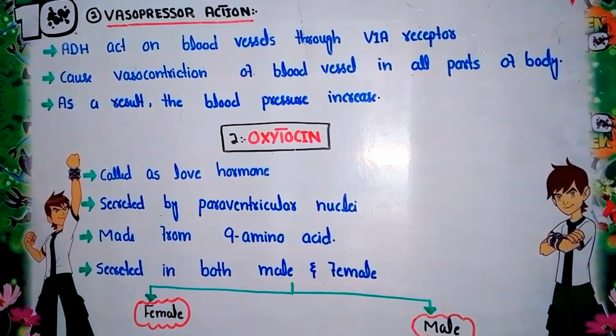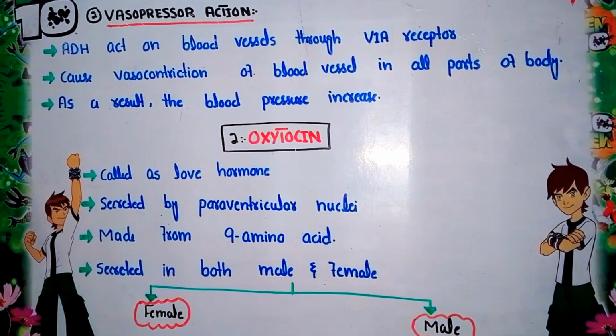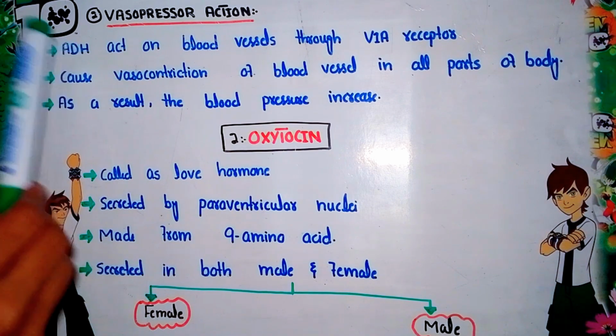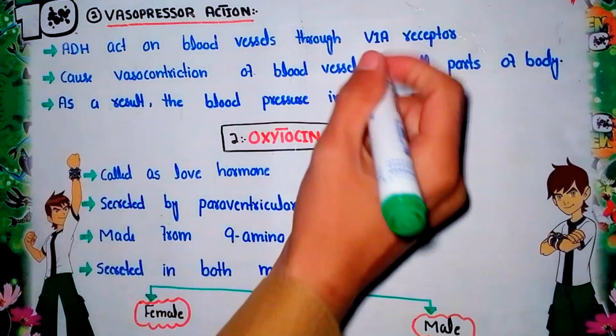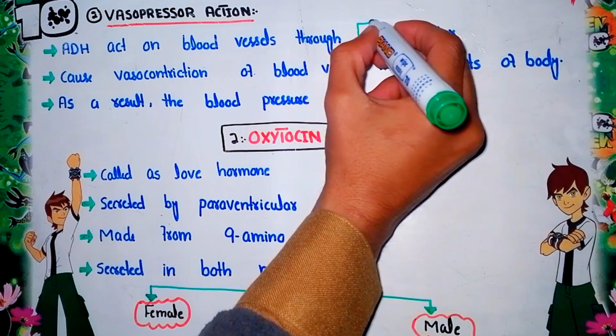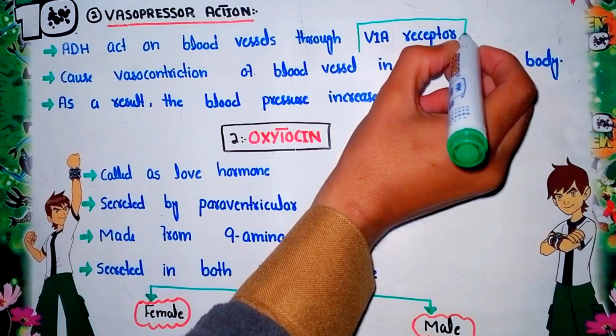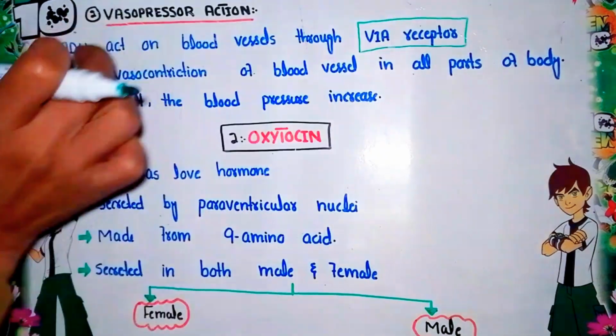Now the next function of the ADH is its vasopressor action. What is vasopressor action? When the ADH is released from the posterior lobe of the pituitary gland, the receptors for the ADH are located right at the blood vessels. The receptor for this ADH is called the V1A receptor.